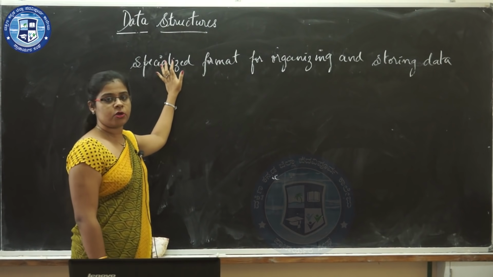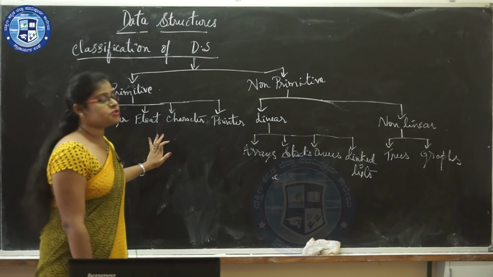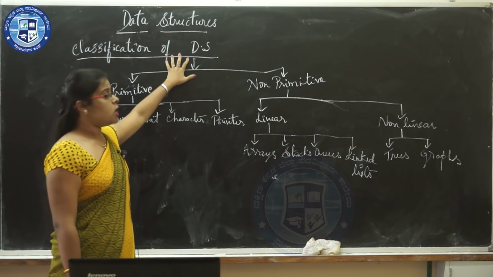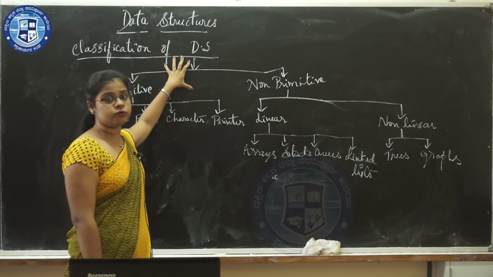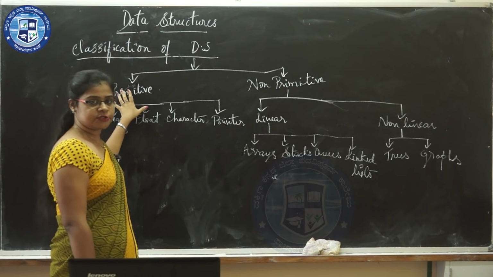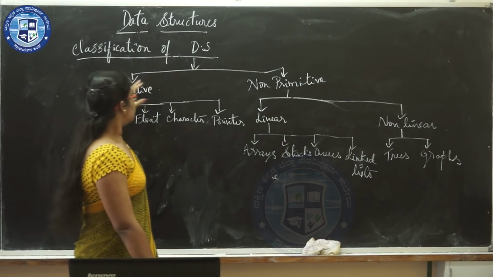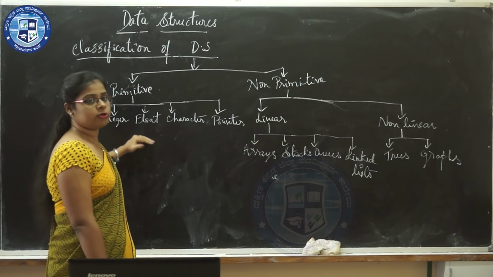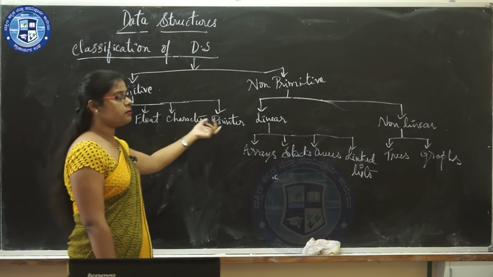Next we shall go to the classification of data structures. The data structure has been mainly divided into two types: primitive data structure and non-primitive data structure. The primitive data structure has been divided into four further units, that is integer, float, character and pointer.